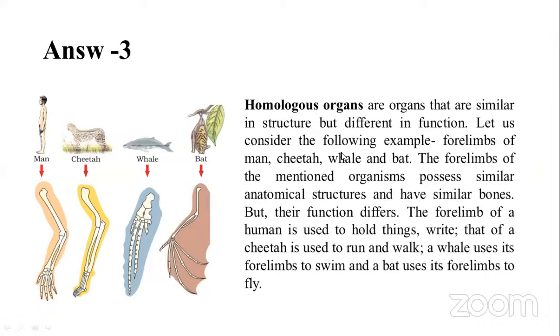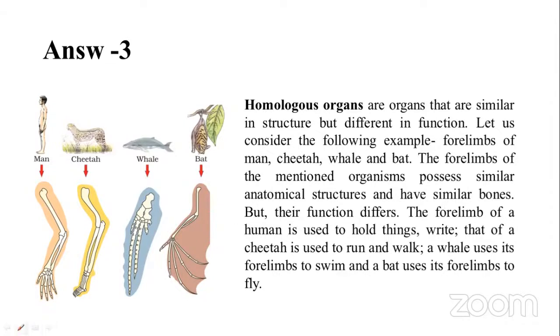Okay, my dear, let us consider the following examples. Forelimb of man, cheetah, whale, and bat. The forelimbs of these organisms possess a similar anatomical structure and similar bones, but their functions differ. The forelimb of the human is used to hold things, that of the cheetah is used to run and walk, the whale's forelimb is used for swimming, and the bat's forelimb is used for flying.